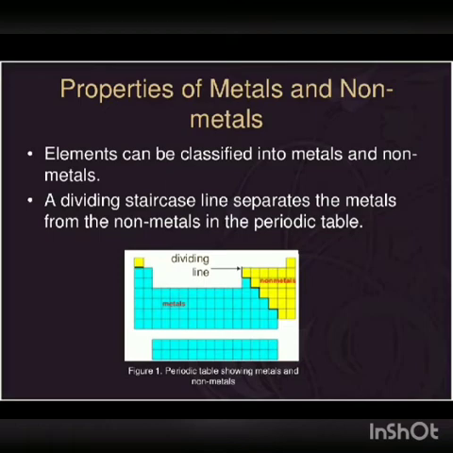A dividing staircase line separates the metals from non-metals in the periodic table. We already studied this in the previous video. This is just a revision of what we studied last.